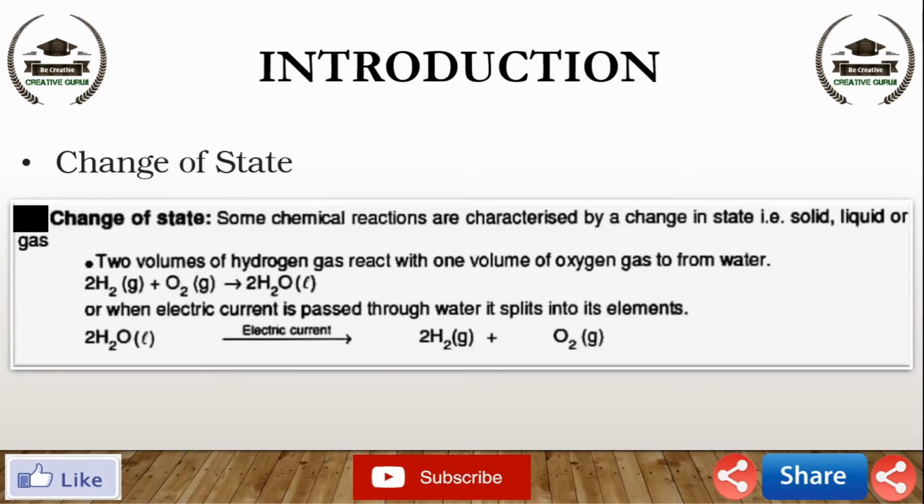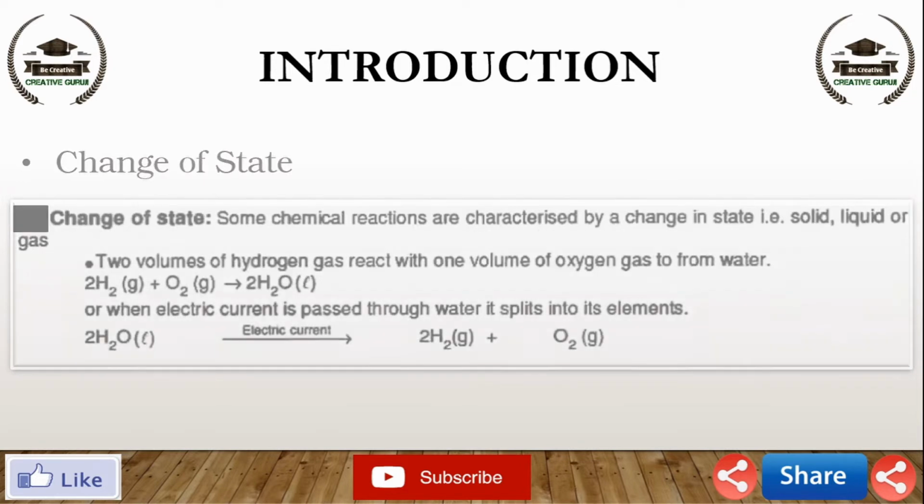2H2 plus O2 gives 2H2O. In bracket, letters like G or L represent the gaseous state and liquid state. Similarly, S represents the solid state. In this chemical reaction, gases convert to liquid. It means change of state occurs. It means the substance changes from gaseous state to liquid state. Similarly, when electric current is passed through water, it splits into its elements. 2H2O on passing the electric current gives 2H2 plus O2, which means water changes to hydrogen and oxygen gas.